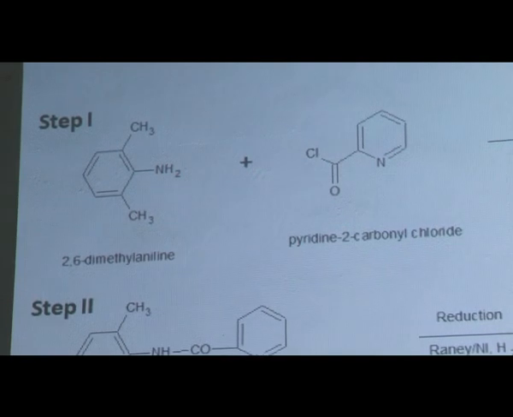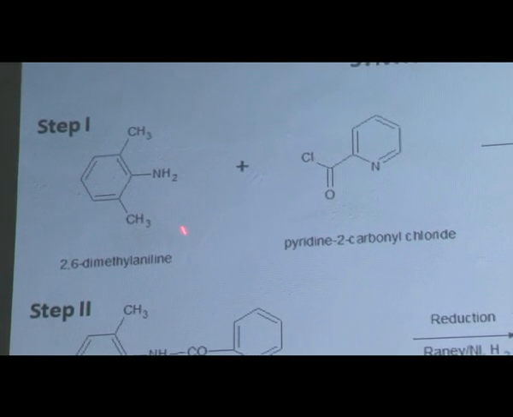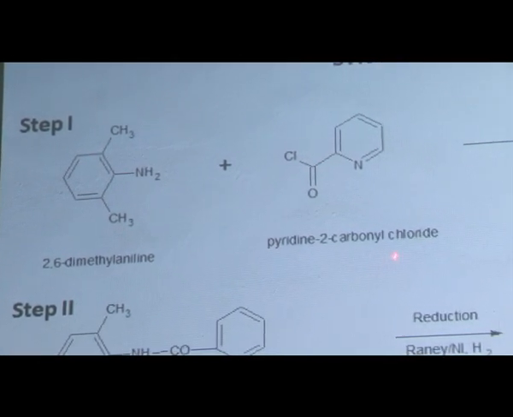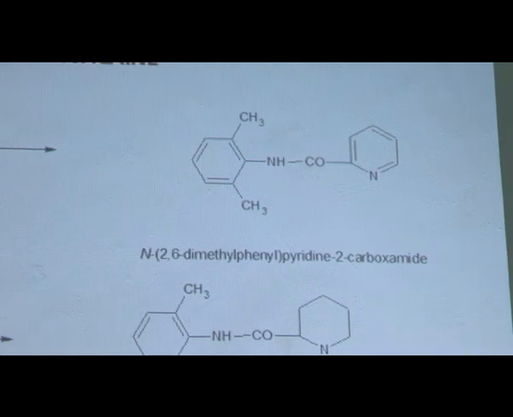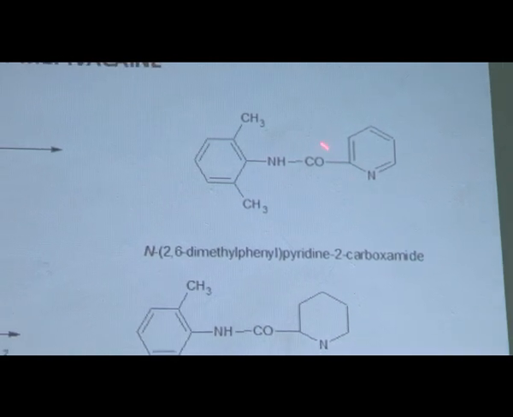In this reaction, 2,6-dimethyl aniline reacts with pyridine 2-carbonyl chloride. Here there is a removal of HCl and it gets converted to the amide linkage. The name for this compound is N-2,6-dimethylphenyl pyridine 2-carboxamide. This compound is formed in the first step.